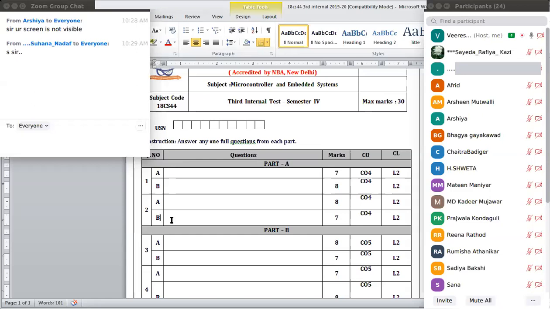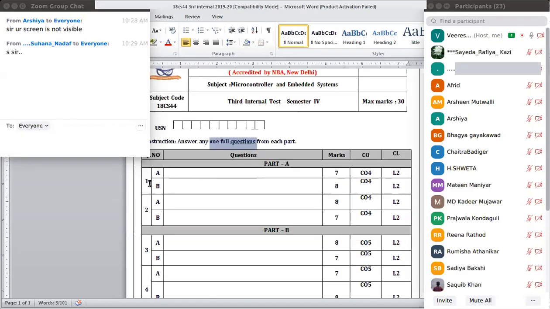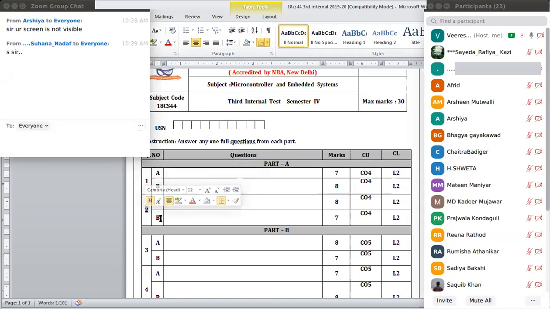Then, in the same way, part B will have 30 marks, out of which 15 marks for the third question and 15 marks for the fourth question. So you have to write any one full question from each part. If you touch 1A and then write 2A, you will not get 15 marks. Whichever is the largest, you will get only 8 marks or 7 marks. To get 15 marks, you have to write A as well as B of the first question. If you touch 2A, then you have to write 2B only.